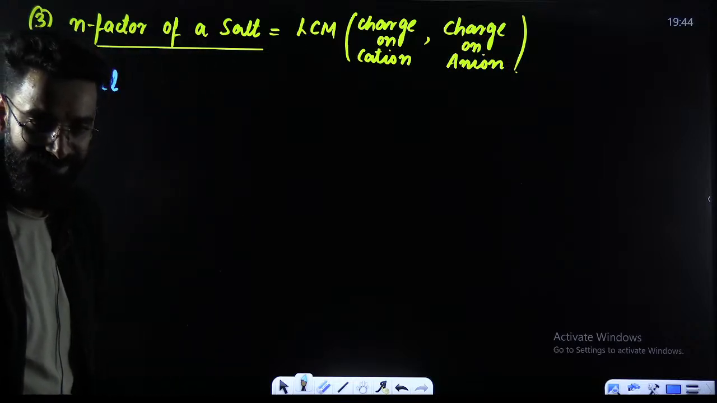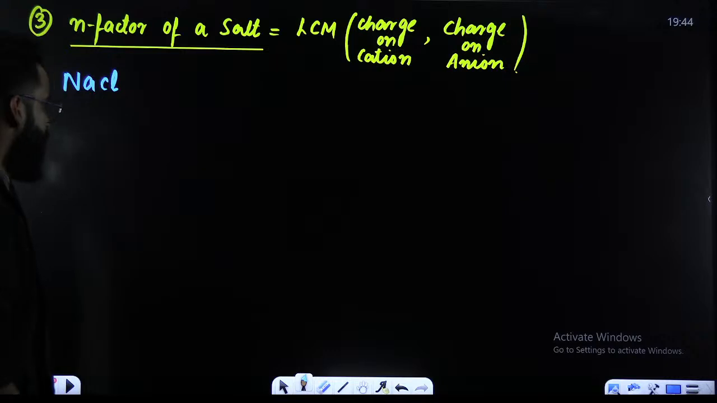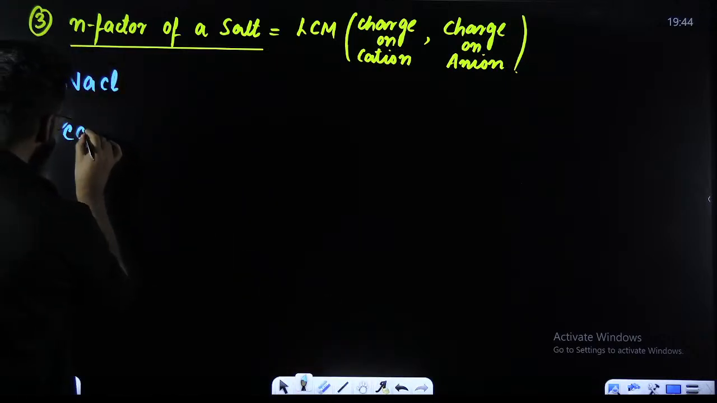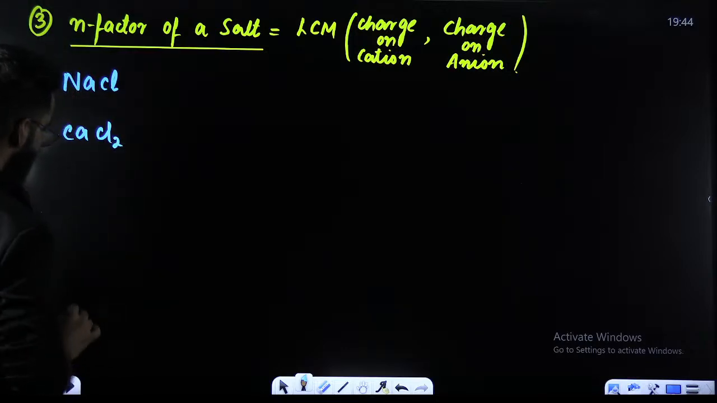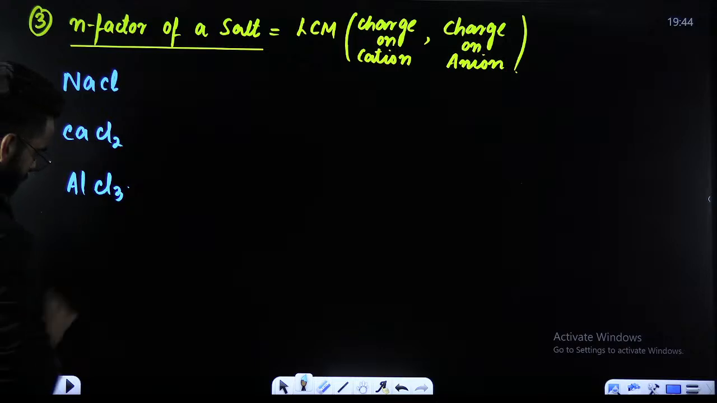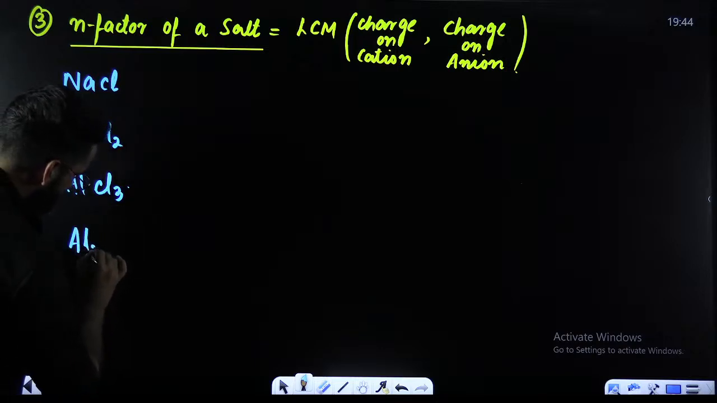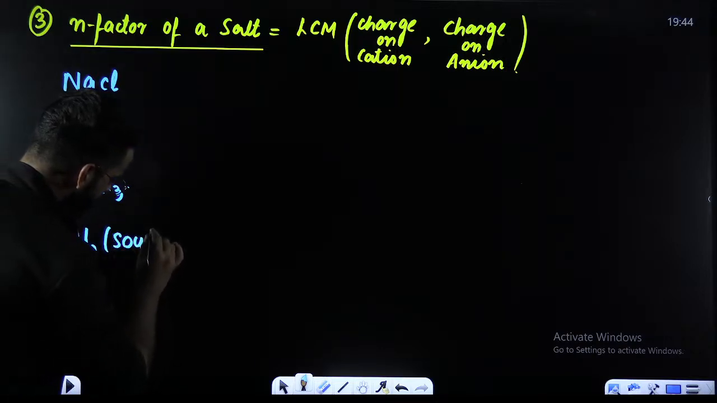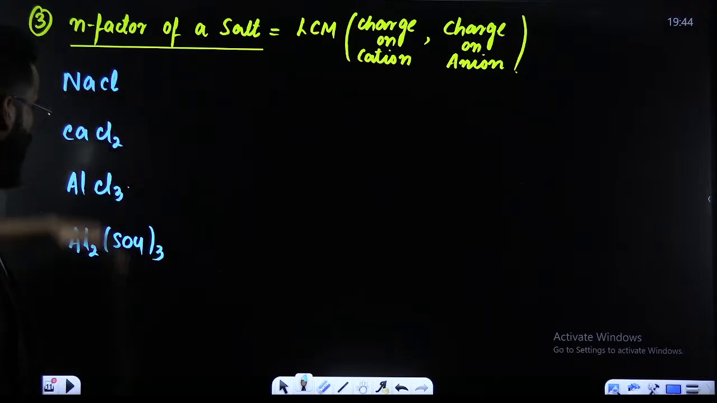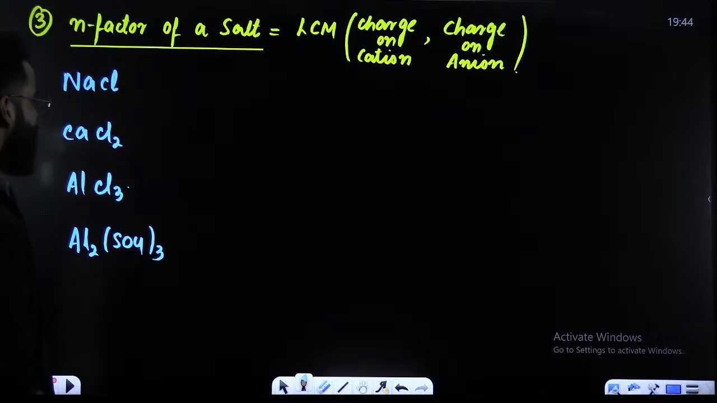Right, people? So NaCl, the first salt. Let's say you have got CaCl2. Okay. Let's say you have got AlCl3. Right? Let's say you have got Al2(SO4)3. These are some salts which I have taken. Now, my dear students, what about their N factors?